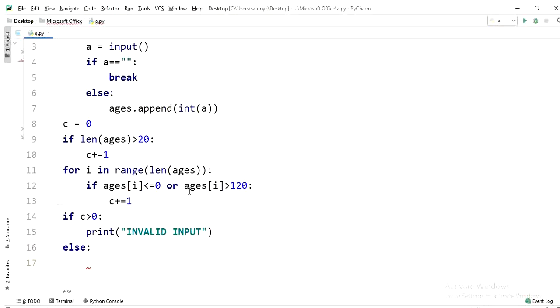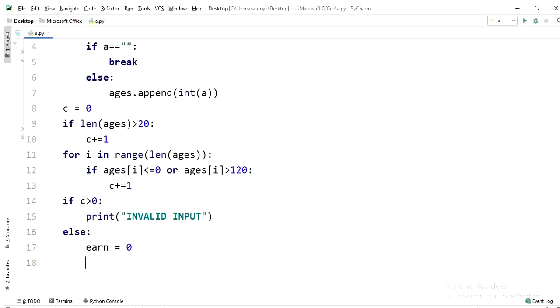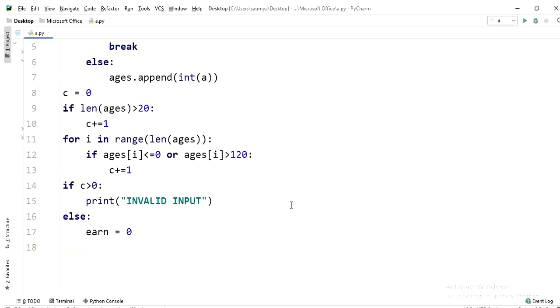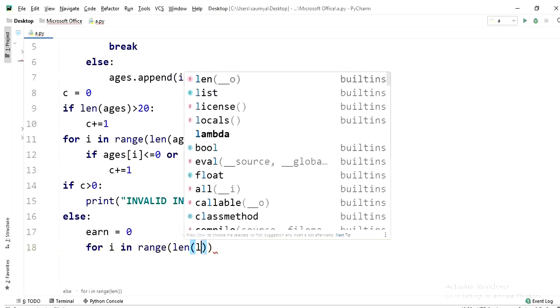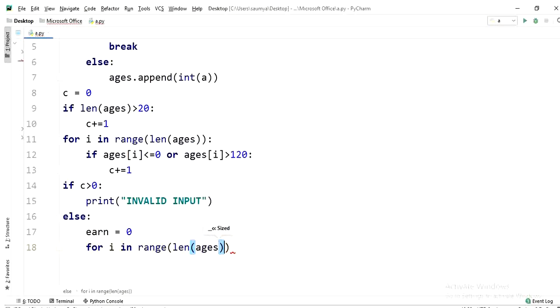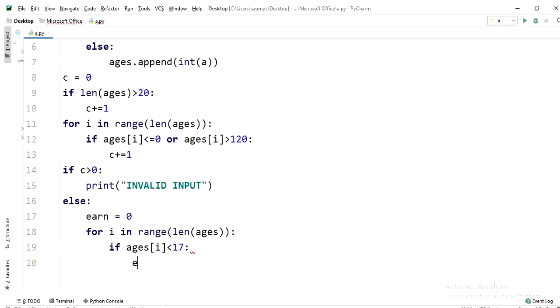So now what we will do, let's take a variable earn, initialize it with 0. So this variable will denote the earning of the doctor. So let's run our loop for I in range. Basically guys, this is a simple kind of program where you have to just implement certain conditions. You have to check them, right? So this loop will run up to the length of ages. Now here we will check that if ages of I is less than 17, so in that case he will earn 200 rupees.